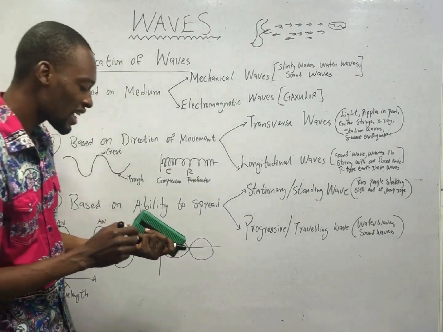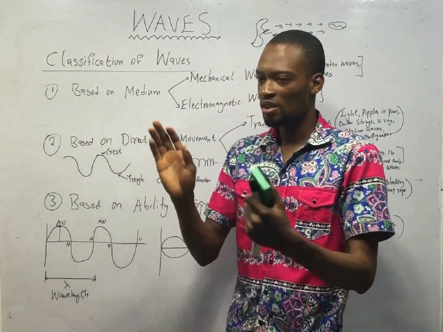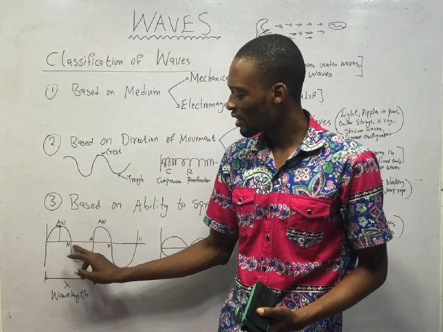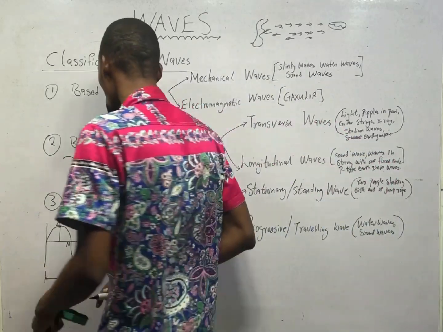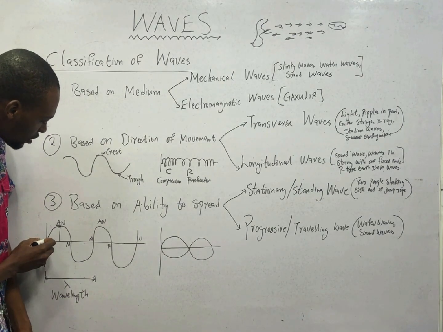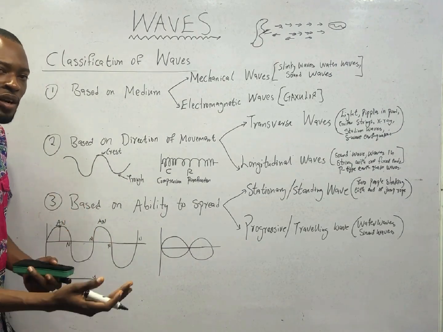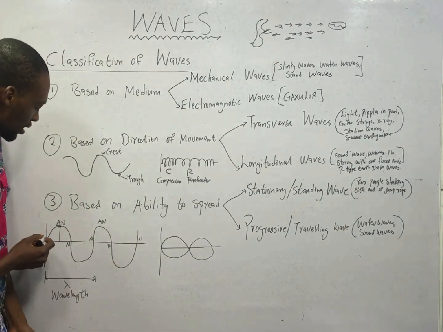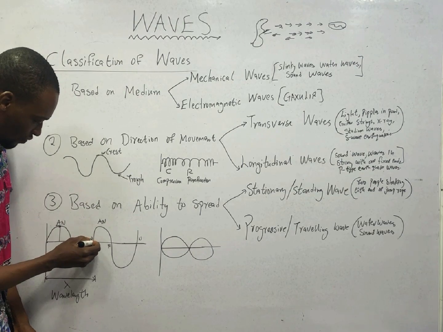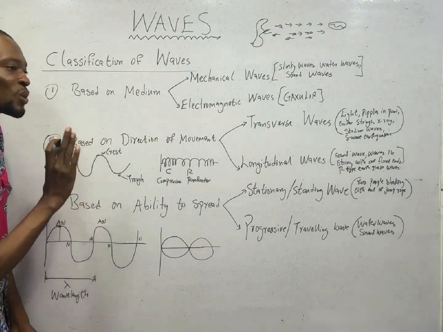The parts of stationary waves are nodes and antinodes. The antinode is the highest point, while the node is the lowest point, as you can see here. When it comes to stationary wave, the distance from one node to another is the wavelength. Wavelength is simply the distance from one point in a wave to exactly that kind of point in another part. This point here now, the second similar point is here. So from here to here is one wavelength.